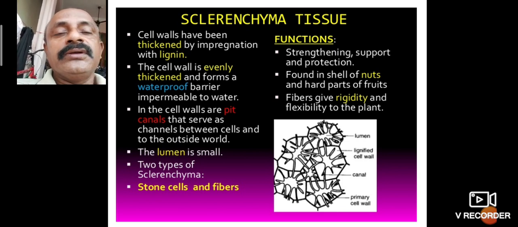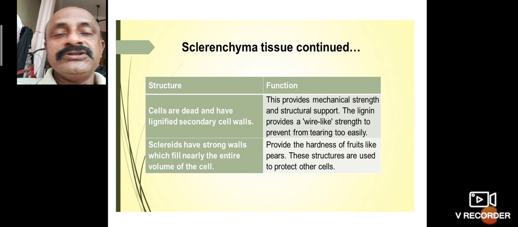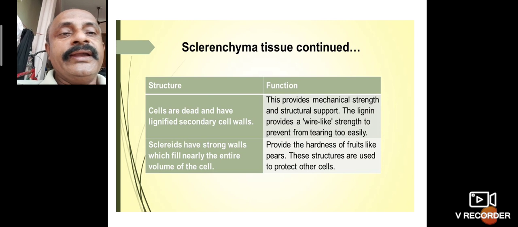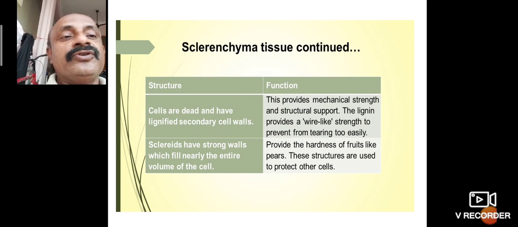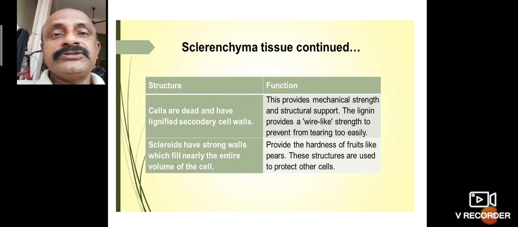Sclerenchyma is important for the growth and development of the plant tissues and for their protection. Its function is to provide mechanical strength and structural support, because the cells are tightly packed. Lignin provides wire-like strength to prevent tearing easily, and it gives hardness to fruits like pears.